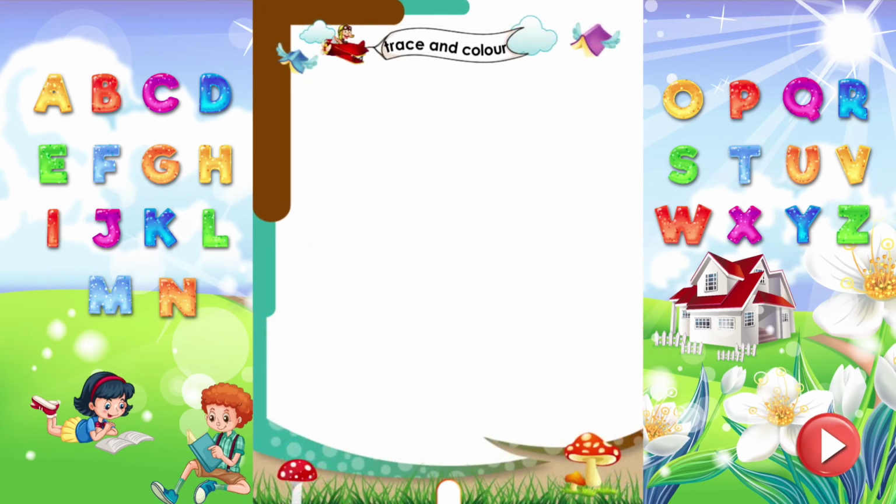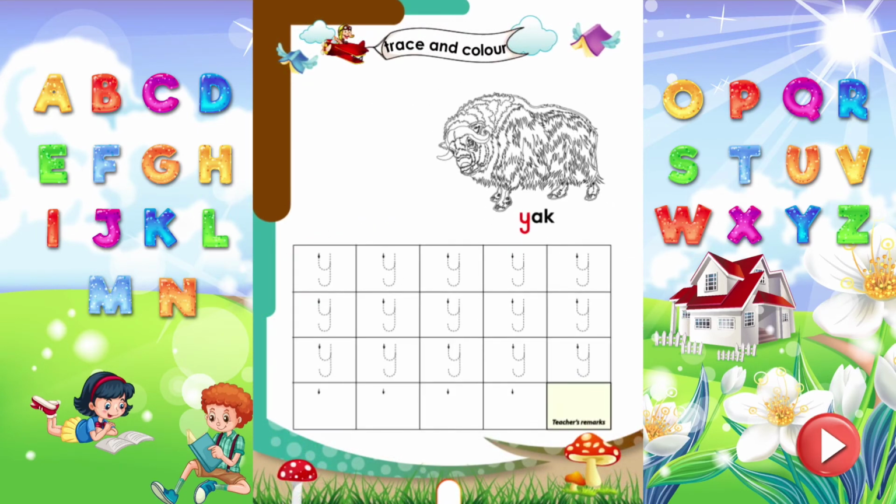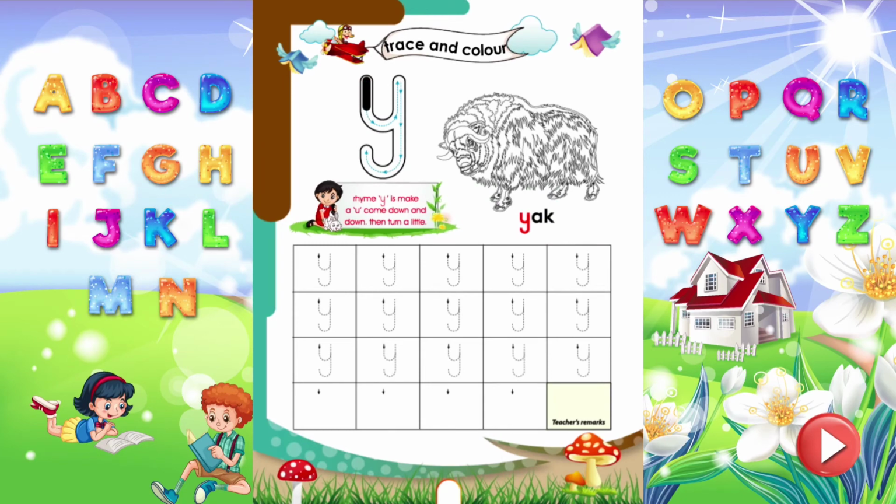Trace and color. Let's trace the letter Y, which sounds Y. Rhyme Y. Y is make a U come down and down, then turn a little. Trace all the letters properly. Wow! Time to color the yak.